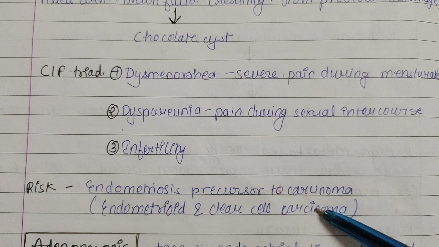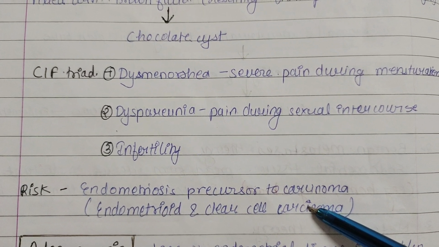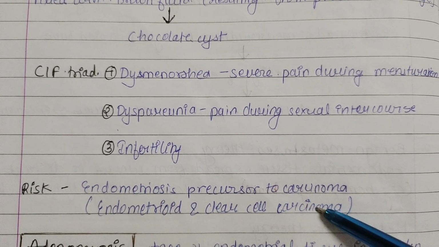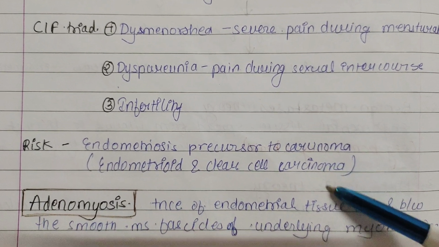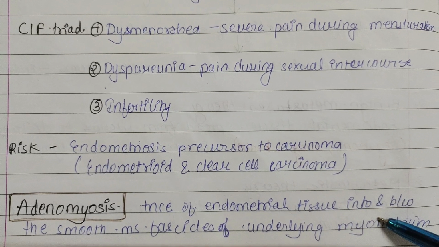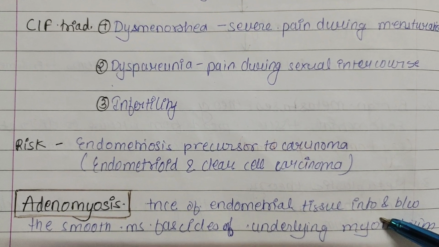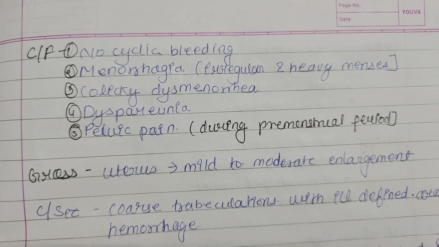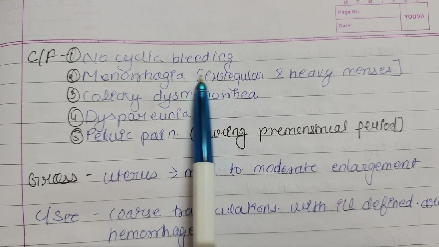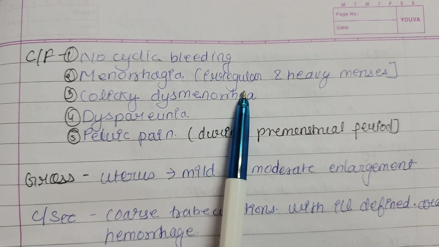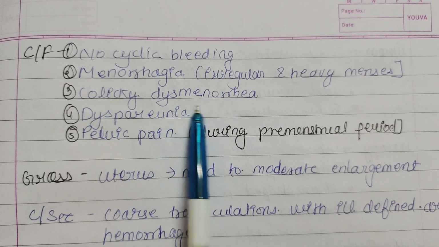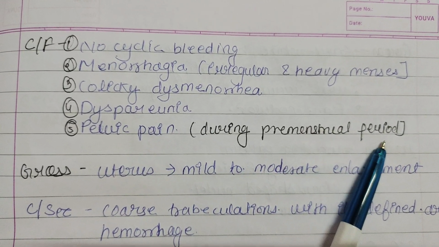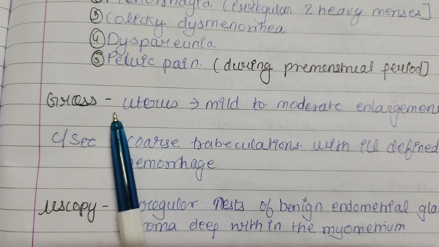Now, regarding risk, endometriosis is a precursor to carcinoma, endometrioid and clear cell carcinoma. Now, adenomyosis. Adenomyosis is the presence of endometrial tissue into and between the smooth muscle fascicles of the underlying myometrium. Clinical features of adenomyosis are no cyclic bleeding, menorrhagia, irregular or heavy menses, colicky dysmenorrhea, dyspareunia, and pelvic pain during the premenstrual period.